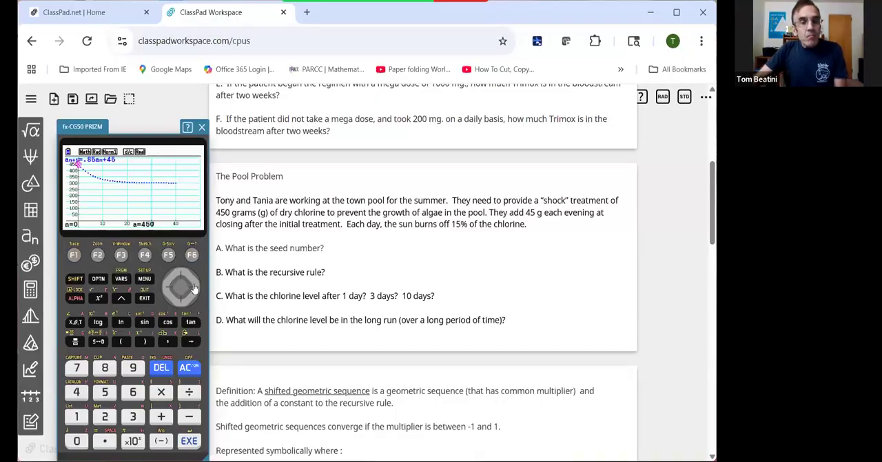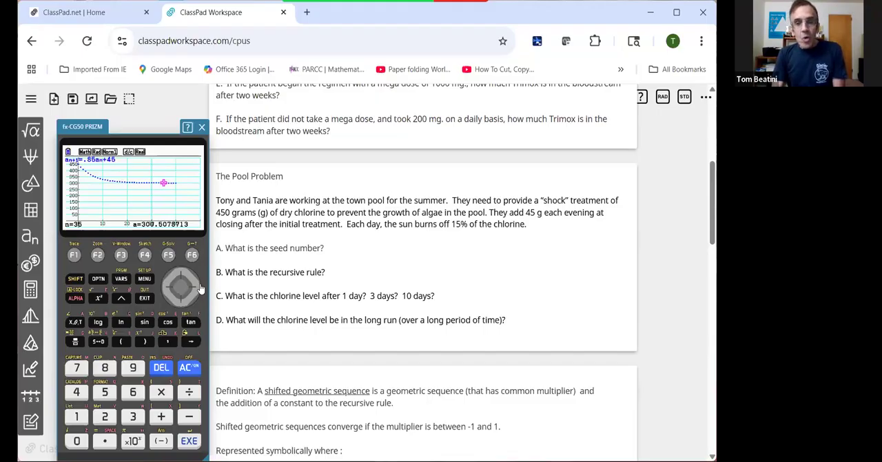If we trace on this, we can get the values, and we can see that the limit is getting close to 300. So over a period of time, the threshold of chlorine, by adding 45 grams a day, is going to be 300 grams. So again, another situation when we are thinking of a threshold.